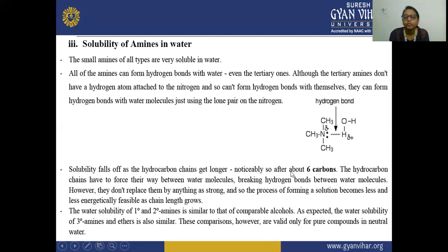Noticeably, after about 6 carbons, the hydrocarbon chain has to force its way between water molecules, breaking hydrogen bonds between them. However, it does not replace them with anything as strong, so the process of forming a solution becomes less and less energetically feasible as the chain length grows.